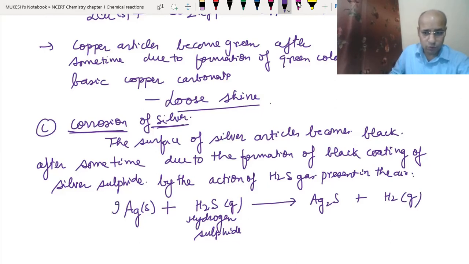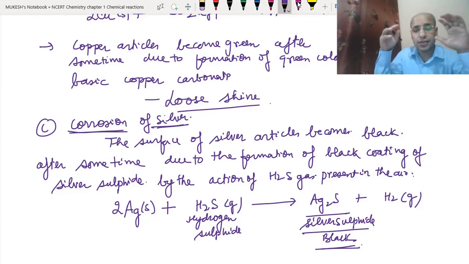So we can write 2 here. Now it is balanced also. This is the silver sulfide, which is black in color. So this is the reason that silver articles become black after some time when they are left exposed to the air.